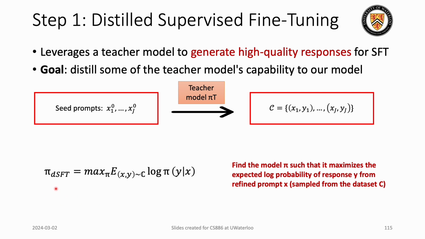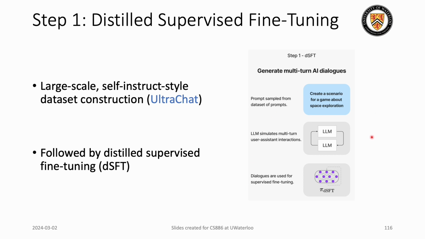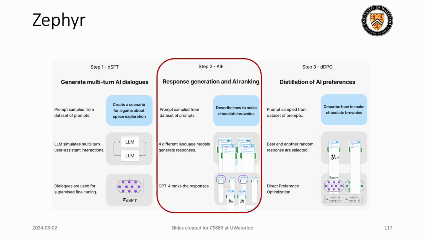That is what we call the first fine tuning step. We curate a dataset and then use it for fine tuning the language model. UltraChat is the dataset that was generated, and we use it for fine tuning the model. That's what we call distillation supervised fine tuning.